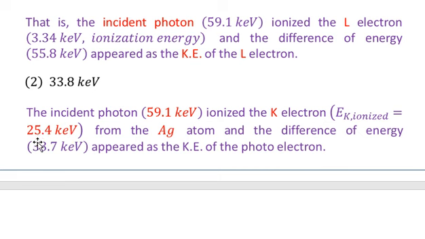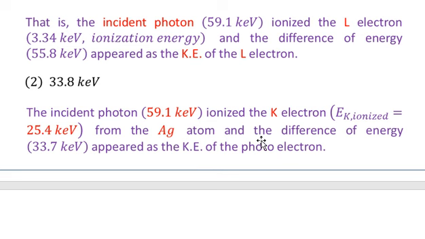So this 25.4 keV is the energy that was required to remove a K electron from the silver atom. And the difference of energy between 59.1 and 25.4 is 33.7 keV, which appears as the kinetic energy of the photoelectron.